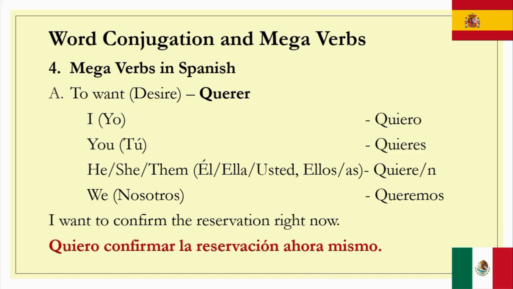Okay, and also we can see here that we apply the cognate tricks that we have learned from the previous parts, which is that ATION ending in English can be translated into Spanish by just replacing T with C and putting an accent mark on O, and changing the way we pronounce it in a Spanish way. So from reservation, it becomes reservación. Okay? Quiero confirmar la reservación ahora mismo.